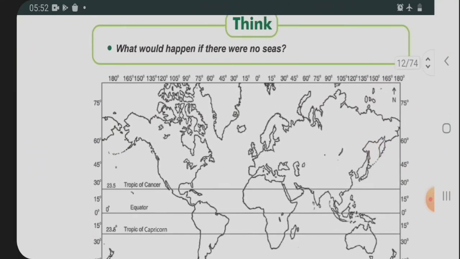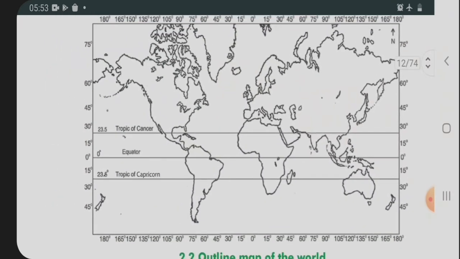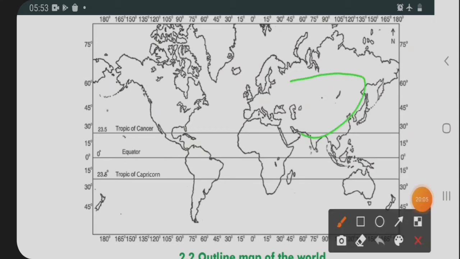Now after this, think about what would happen if there were no seas. See here there is a world map, and the painting is already done, and you already know about the 7 continents. See this part, full of land. This is the land part, so we can see different continents over there. 7 continents are there, which I have already circled.